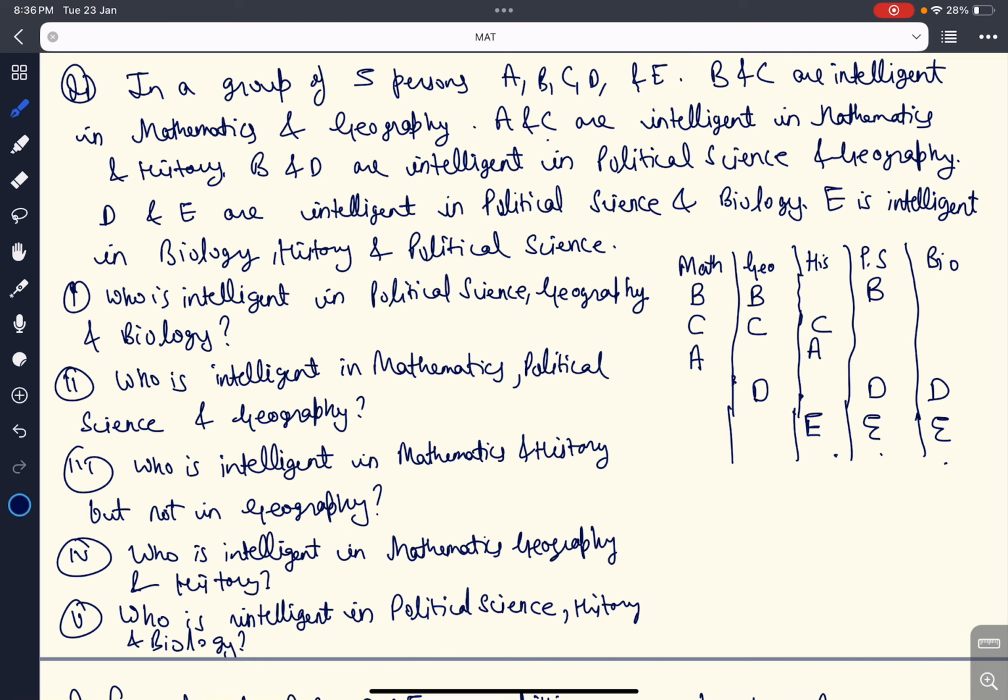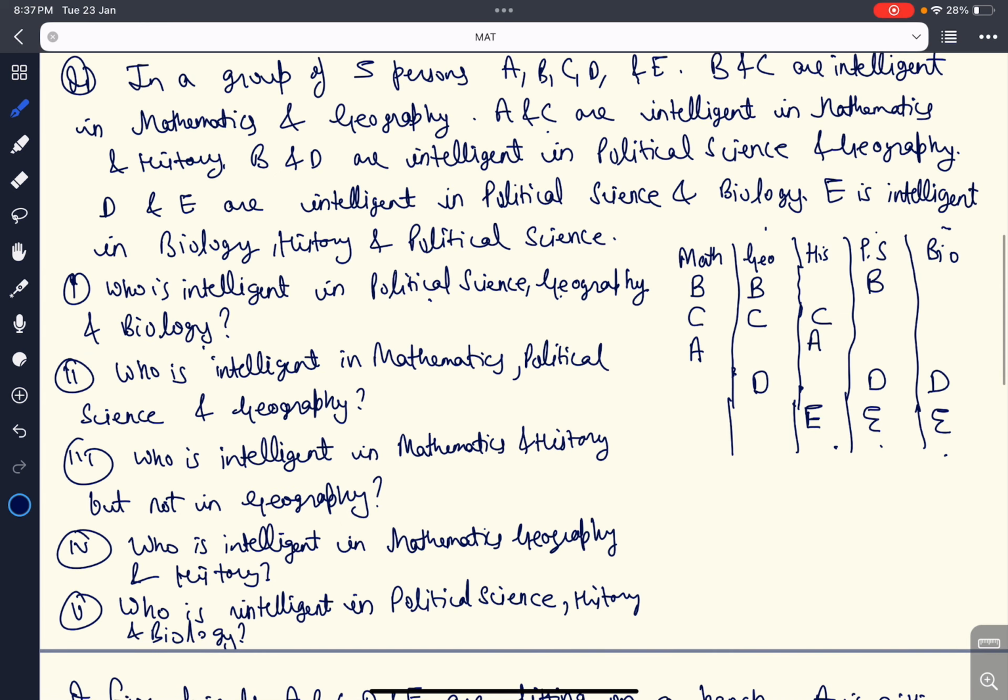So we have made the proper arrangement. B and C are intelligent in mathematics and geography like this. We have arranged every person in their respective subject. Now I will go on to the questions. Our first question is, who is intelligent in political science, geography, and biology? In these 3 subjects, only D is common. We can see from the given arrangement that only D is present in all the subjects. So my answer is D.